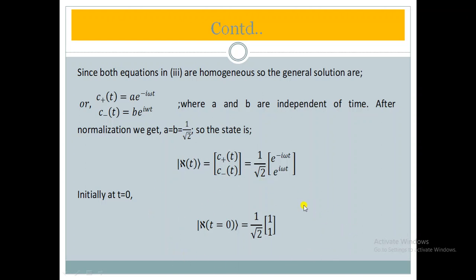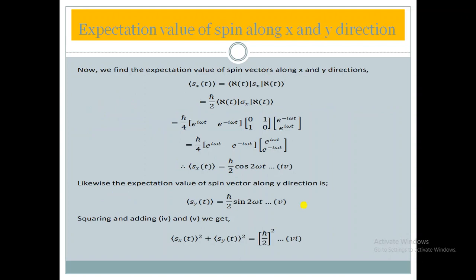So we found the state of the system also. Now we will again calculate the expectation value of spin along the x and y components. In this portion we will calculate the expectation value of spin along the x and y directions.